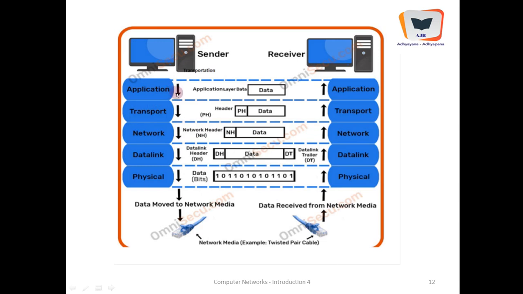In the application layer, the data will be put and segmented into several segments. This is one segment. This is the header information of the transportation layer, and here is the data. This is the network layer header and the data. Then network layer header, network layer trailer and data. It is moving like this, so this is the front and this is the end, and the entire data, whether header or trailer, will be seen in the bit format. Bits matter as far as the physical layer is concerned.